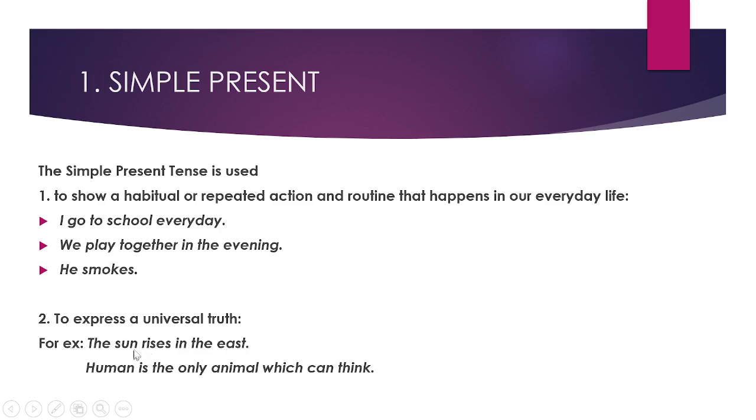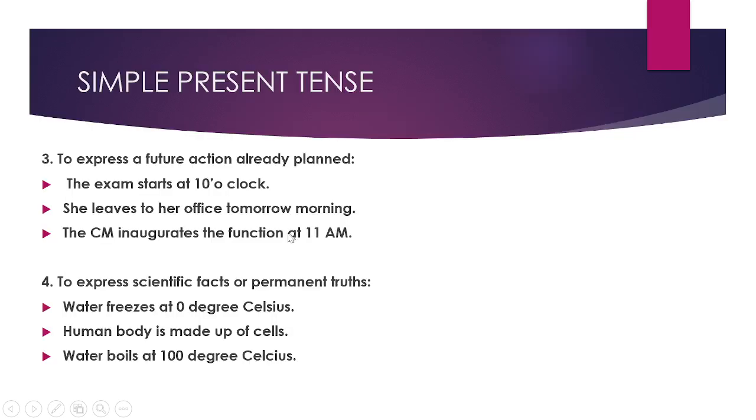The sun is the subject, rises is the V1, and in the east is the object. Similarly, human is the only animal which can think. Other animals can also think, but still human is more clever, right? So human is the subject, is is the verb, and the only animal which can think is the object. Here also subject plus V1 plus object is followed.